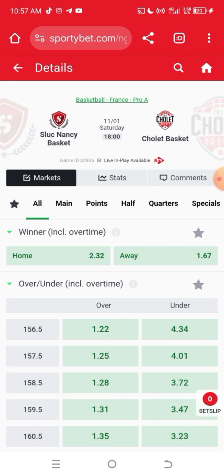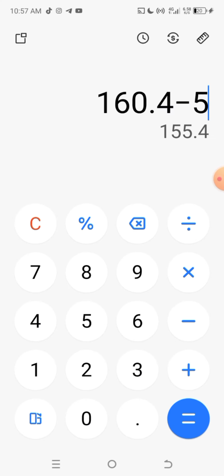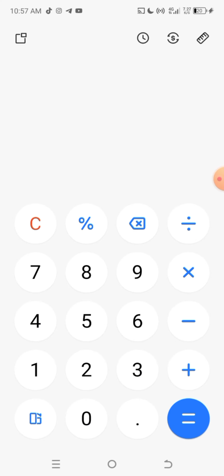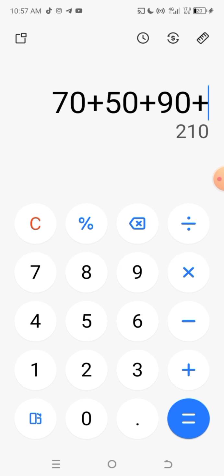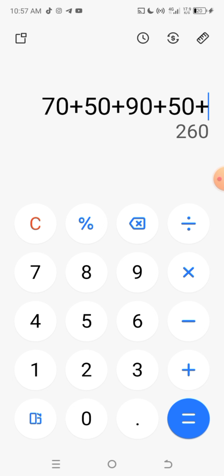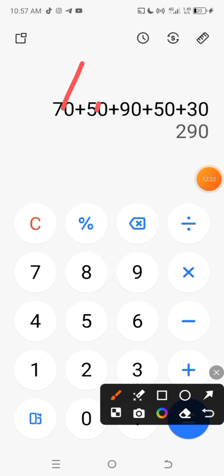Now for those of you who don't know how to calculate it with Meta AI, it is very, very easy. You can go to your calculator. This is my calculator. Get a calculator like this. You write out the digits. Let's say the digits for team A are 70 plus 50 plus 90 plus 50 plus 30, just like this, right? This is just an example, please. When you get something like this, remember it's going to be 5 digits: 1, 2, 3, 4, 5.